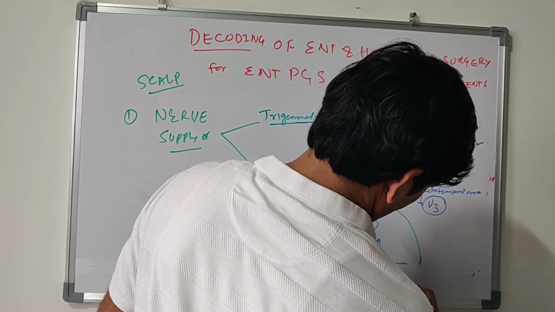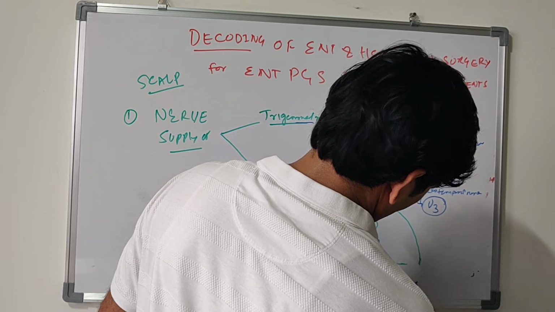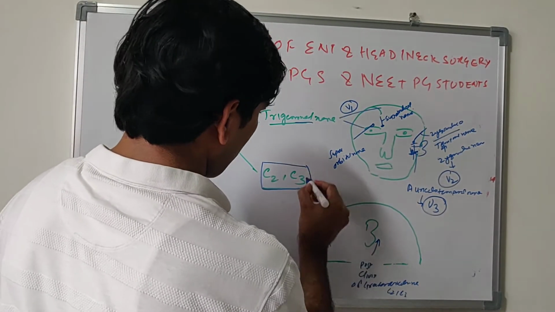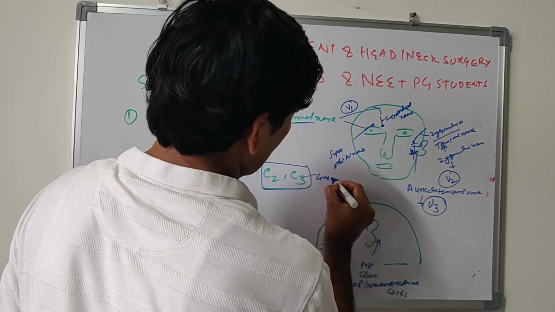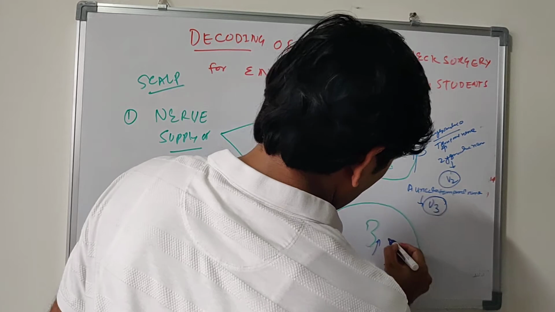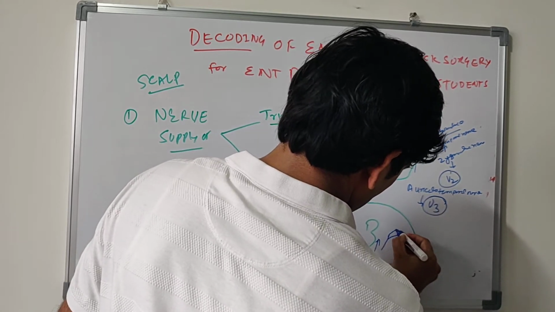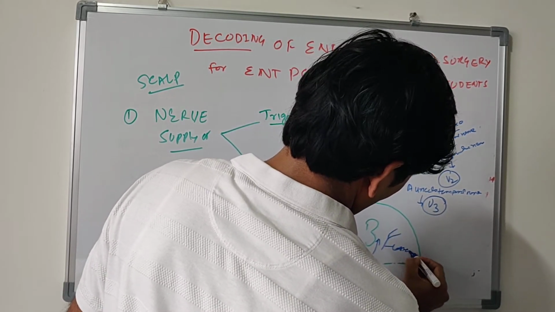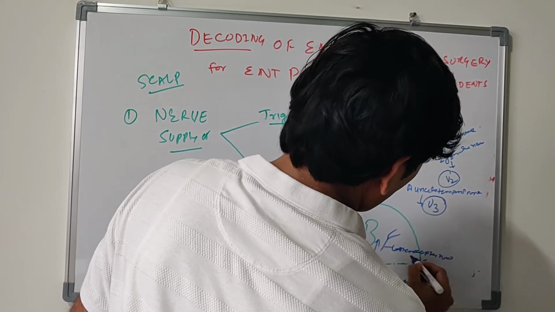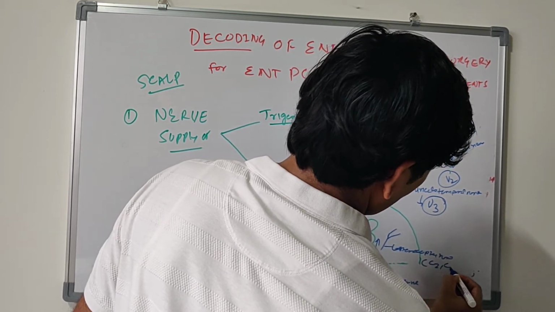Greater auricular nerve, that is C2 and C3, ventral rami of C2, C3. Second one is lesser occipital nerve. It is also coming from C2 and C3.